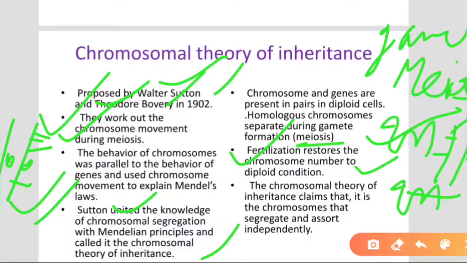The chromosomal theory of inheritance claimed that it is the chromosomes that segregate and assort independently. Segregation and assortment of what is happening? Chromosomes segregate from their pair during gamete formation by meiosis.